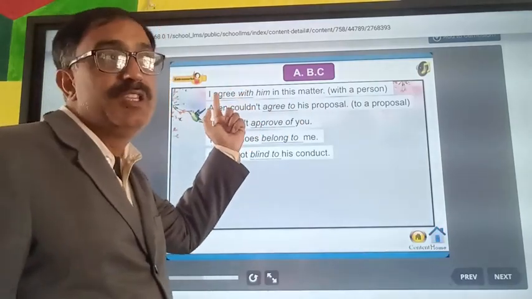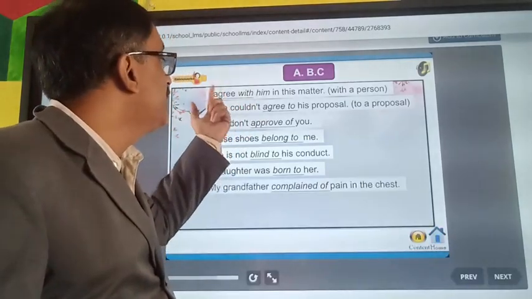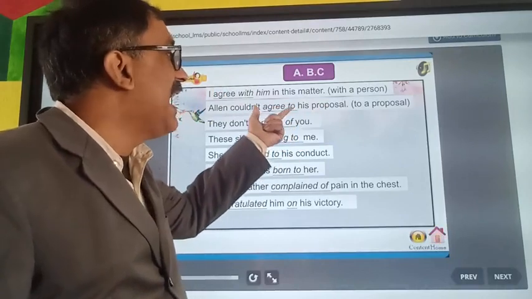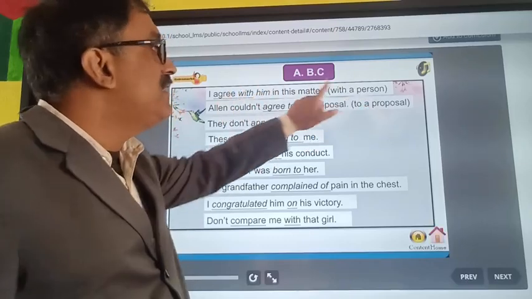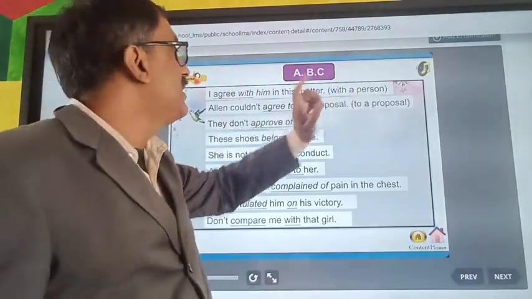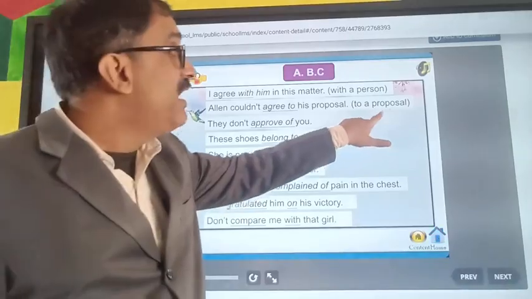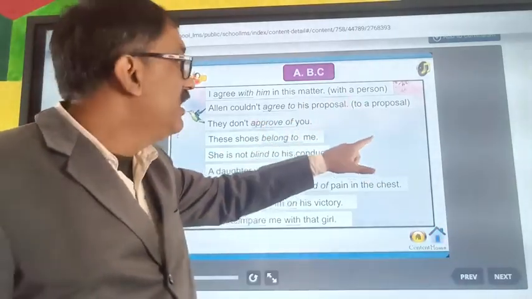With always comes with the verb agree. I couldn't agree to his proposal. Agree with comes for a person, and agree to comes for a proposal.